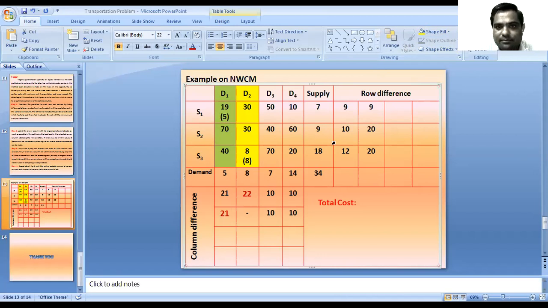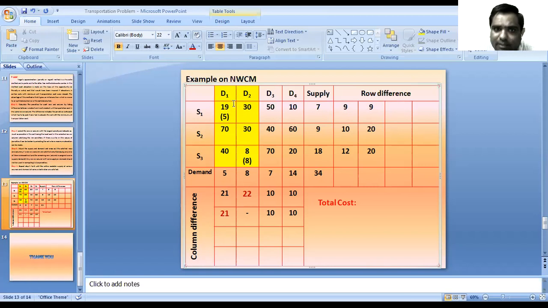Okay, again the same procedure: take the row difference and column difference. For taking the differences we do not have to consider the row or the column where the demand or supply is already exhausted. We have to leave that row or column. So for the row difference there are 4 values: 90, 30, 50, 10.